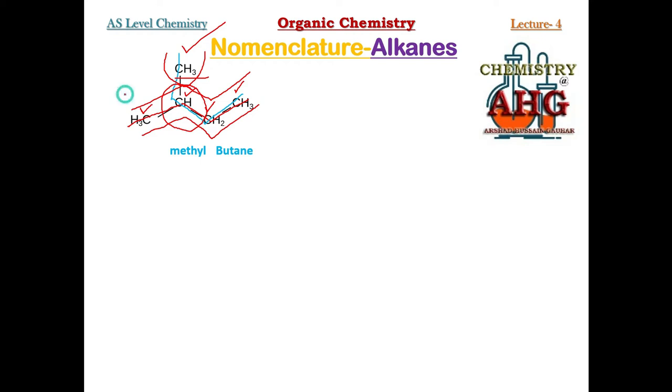If I start numbering from the left hand side, this carbon that is attached to the branch is present at position number 2. So what number will we write down before methyl? We will write down 2. It means that methyl is attached to carbon number 2 of the longest chain, and there are 4 carbons in the longest chain. That is why it is butane. 2-methyl butane is the complete name of this alkane.